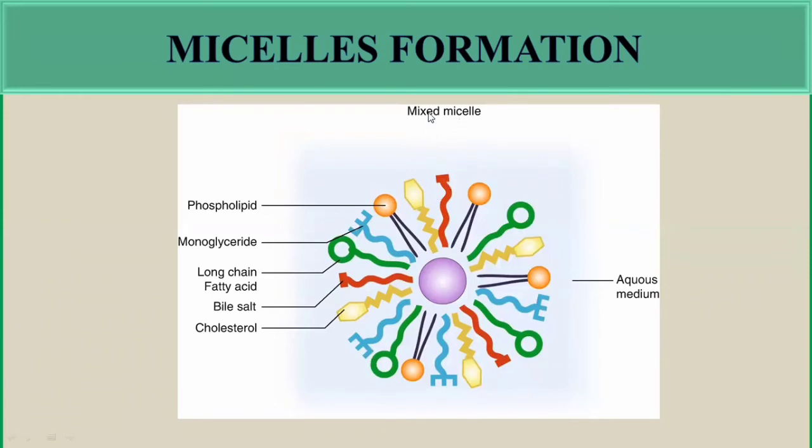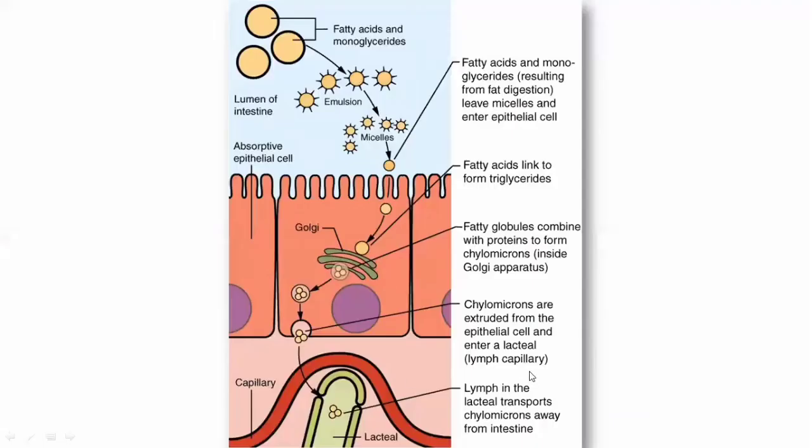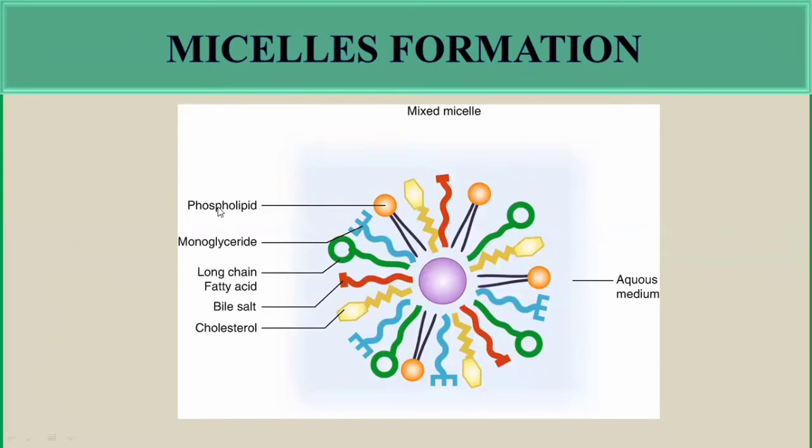This is a mixed micelle, because the lipids contain not only triglycerides but also phospholipids and cholesterol. Phospholipids have both hydrophilic and hydrophobic regions, so they arrange themselves in a way that lets them be transported across the lining of the intestine.